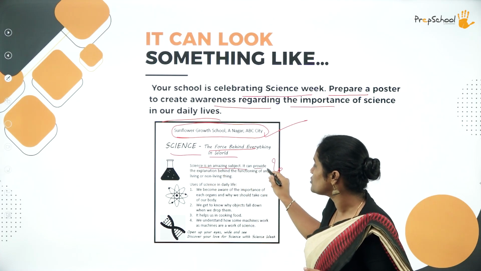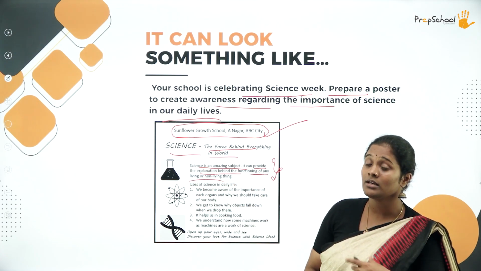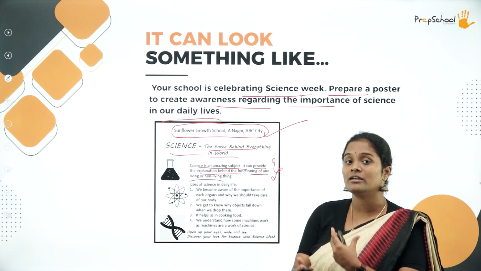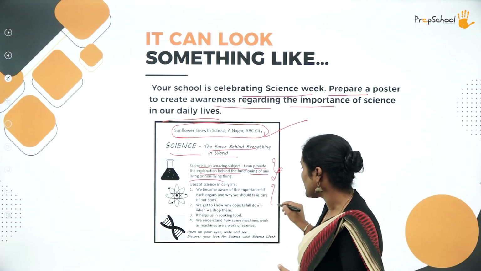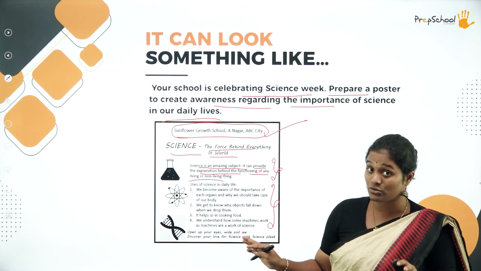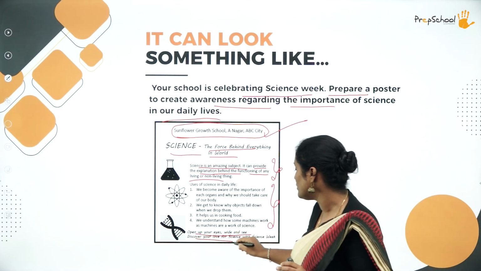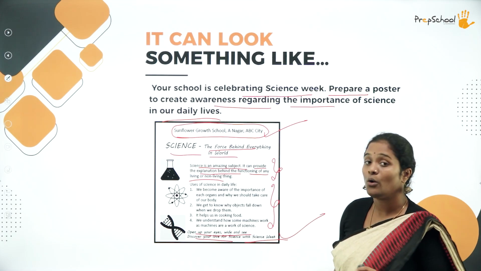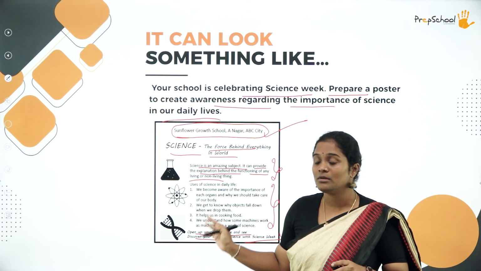Science is an amazing subject. It can provide explanation behind the functioning of any living or non-living being. A little description, sort of luring us into what is going to be told to us. Uses of science in daily life. However, we have to stick to the word limit, 50 words, that's all. Open your eyes wide and see. Discover your love for science with Science Week. So this is how the poster for Science Week looks.